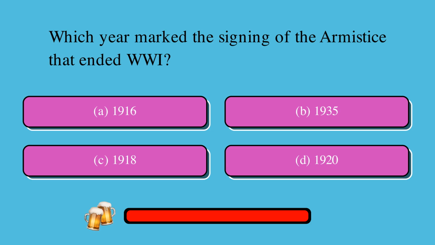Is it A, 1916, B, 1935, C, 1918, or D, 1920? The correct answer is C, 1918.